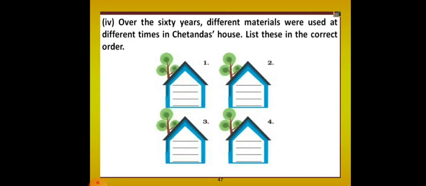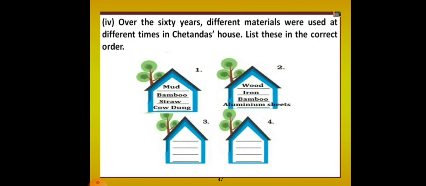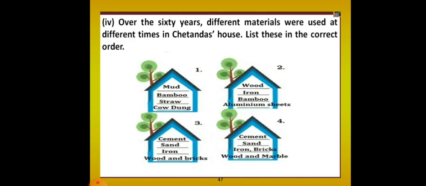So here you can see the next question. Over the 60 years, different materials were used at different times in Chetan Das house. List this in the correct order. First they used mud, bamboo, straw and cow dung for the construction. Later on, wood, iron, bamboo and aluminium sheets were used. Later, cement, sand, iron, wood and bricks were used. Later, cement, sand, iron, bricks, wood and marble were used for the construction of Chetan Das house.